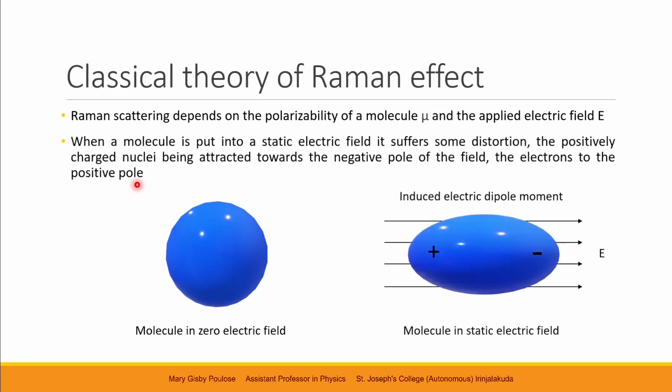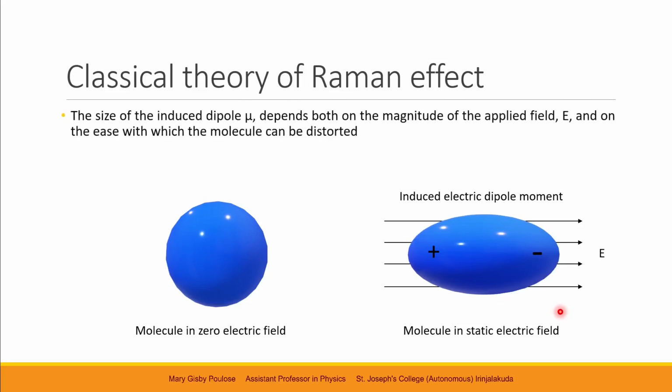Whereas when the molecule is put into a static electric field, it suffers some distortion. The positively charged nucleus is attracted towards the negative pole of the electric field, and the electrons are attracted to the positive pole, and hence this molecule is distorted. Its positive and negative centers move away, and they form an induced electric dipole, with an induced electric dipole moment.